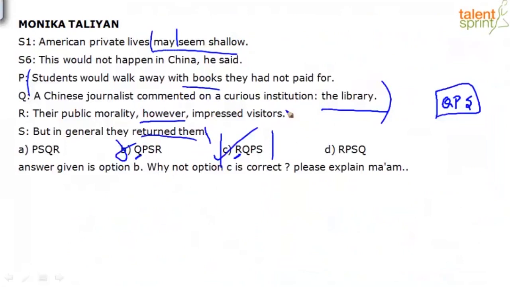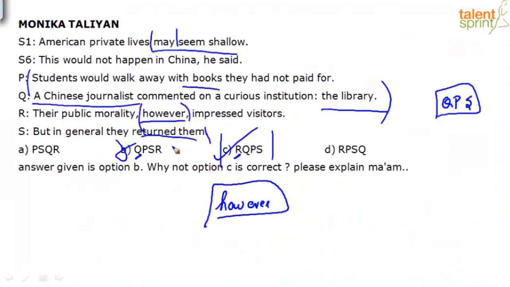I mean, yeah. So your clue word is however. Okay. So basically they're comparing between American private lives and China. Right. So a Chinese journalist is writing saying, boss, these guys' private lives may seem shallow, but their public morality, so but is this however, right? Their public morality, they're referring to the American private lives, impressed visitors. How? Example of that is the library context, QPS. So the correct sequence is RQPS and not the other way around. It is C and not B. So I'll ask support to probably change this.